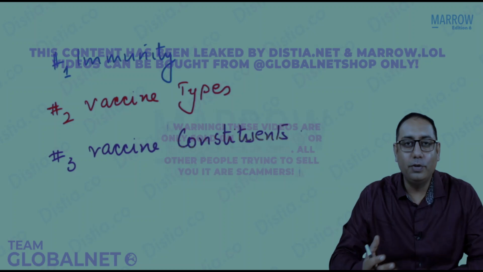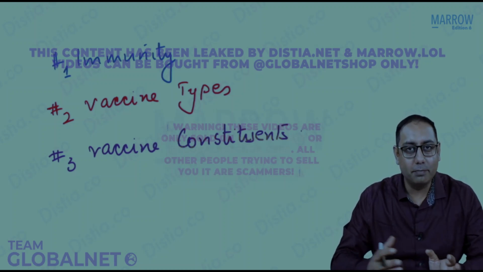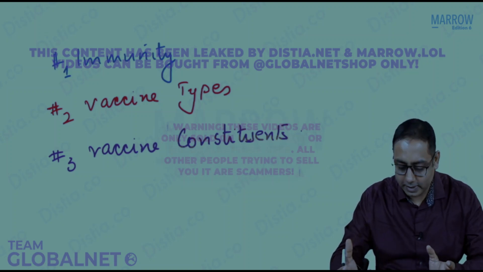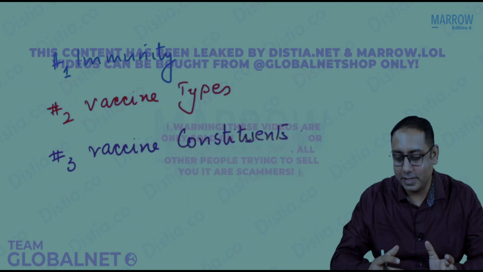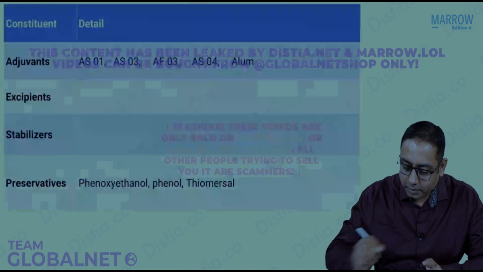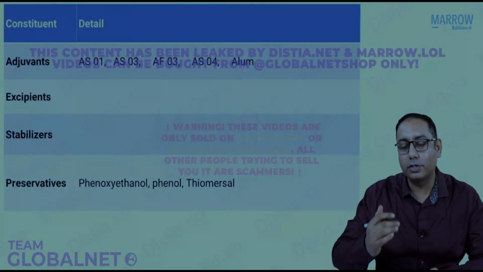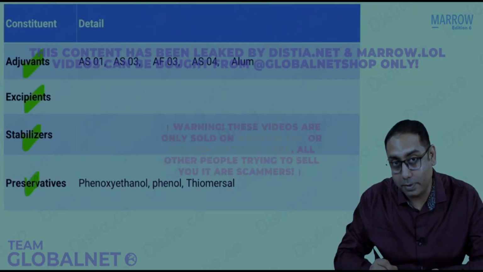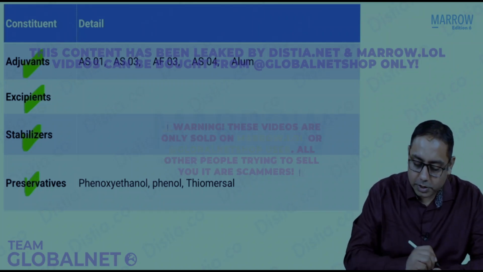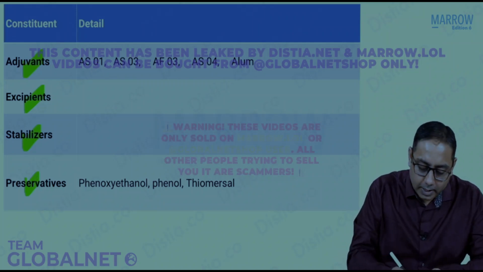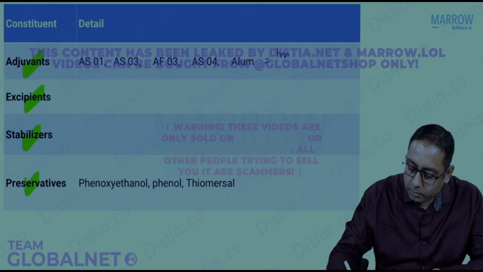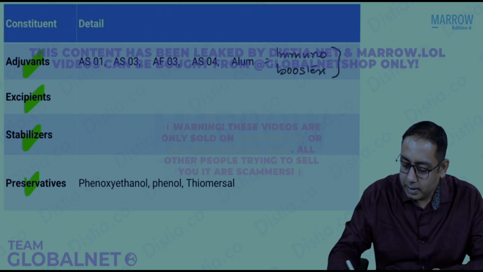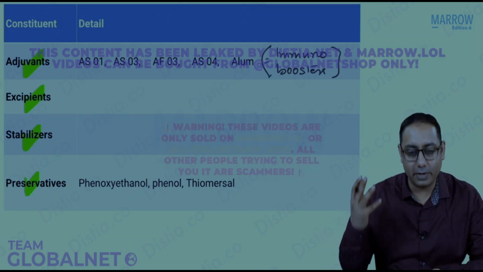As we proceed, we already talked about the immunity types, active and passive. We talked about the vaccine types, live or killed, and subunit or protein vaccines. Now let us talk about the vaccine constituents. They can be different constituents like adjuvants, excipients, stabilizers, or preservatives. Please note that if the question talks about adjuvants, they are always immunoboosters. They will increase the potency of the vaccine.